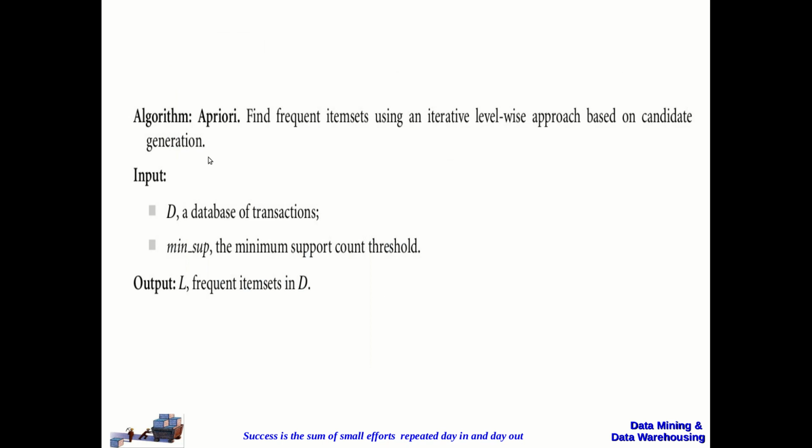Now if you take the Apriori algorithm, it is used to find the frequent item sets using an iterative level-wise approach based on candidate generation. This is the definition you can use for the Apriori algorithm. And the input for the Apriori algorithm is the transaction database. And it also has the second input as the minimum support count threshold, which will be provided by the user. The output is going to be frequent item sets, which will be represented as L.